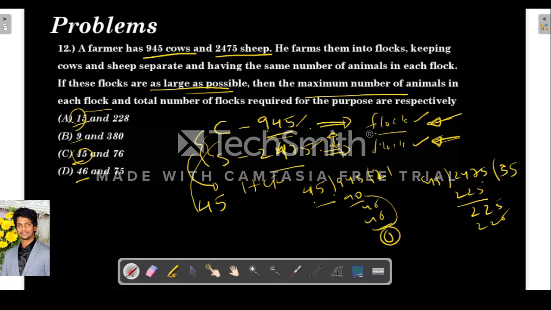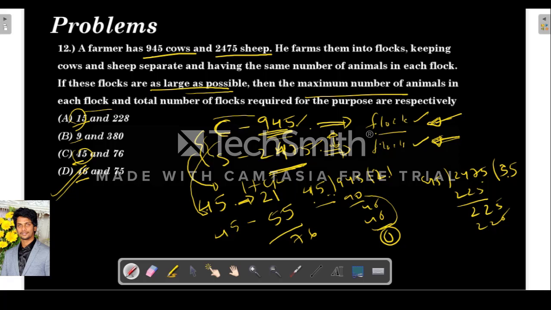So how many such flocks will be there? If he divides cows into flocks of 45, how many flocks will there be? 945 divided by 45 is 21, so there will be 21 flocks of cows. And if he divides sheep into flocks of 45, how many flocks are possible? 2475 divided by 45 is 55, so 55 flocks of sheep. So the total number of flocks will be 76.